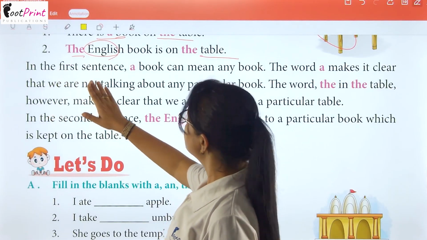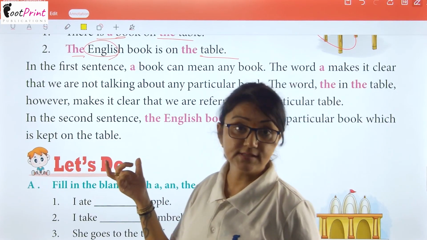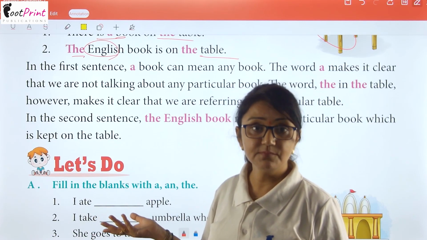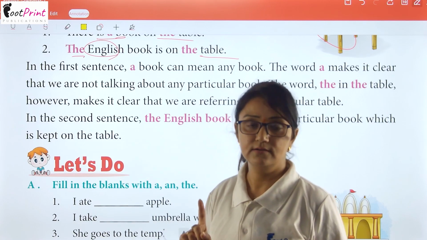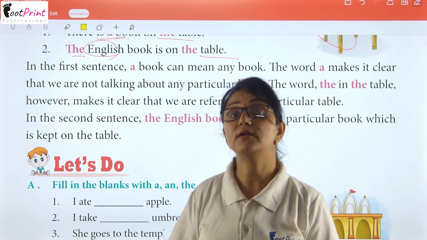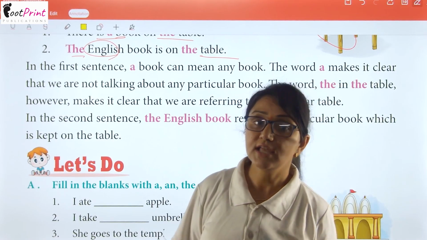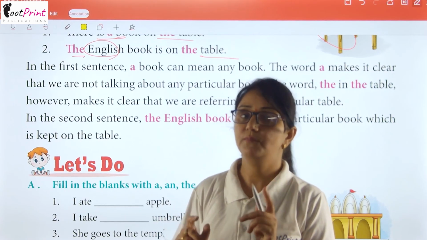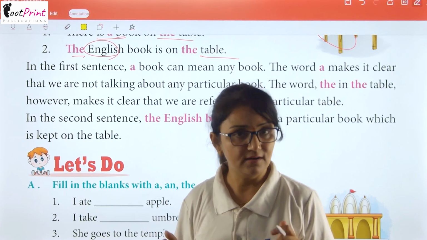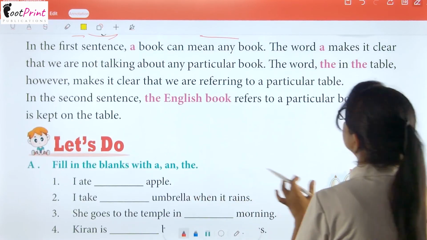Next is, in the first sentence a book can mean any book. अब अगर फर्स्ट सेंटेंस की बात करें तो वहां पर उसने क्या दिया हमें? a book, मतलब कोई भी बुक. They are not giving us any name, that's why we are writing there a. Yes, if they will write there the Rabindranath Tagore book or the Gita we can say, so we will put there the. अगर वो बुक का नेम मेंशन करेंगे तो हम वहाँ पे द लगाएंगे. If they are not giving us any name तो हम वहाँ पे simply क्या लगाएंगे? a. Clear?